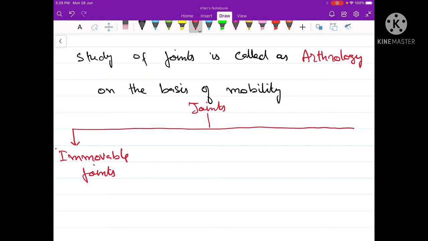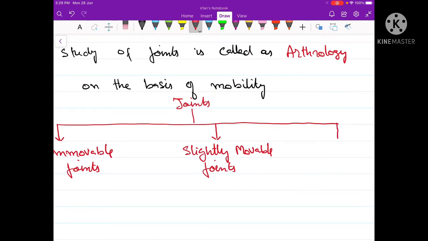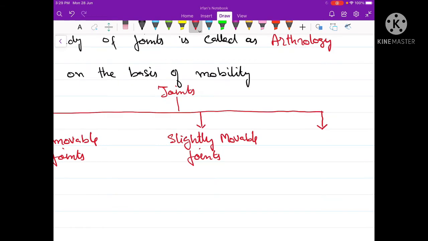The second category allows slight movement. Therefore, they are called the slightly movable joints. The third category allows free movement of the bones attached at the joint. Such joints are called the freely movable joints.